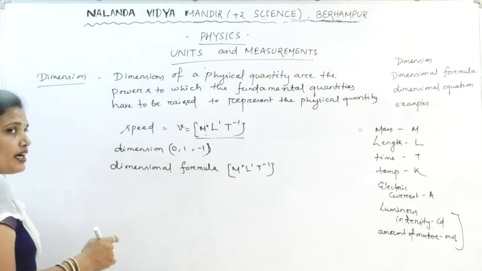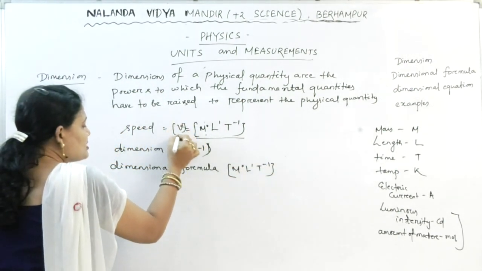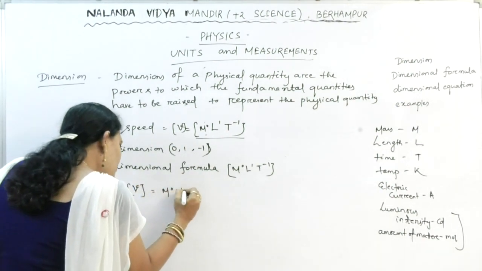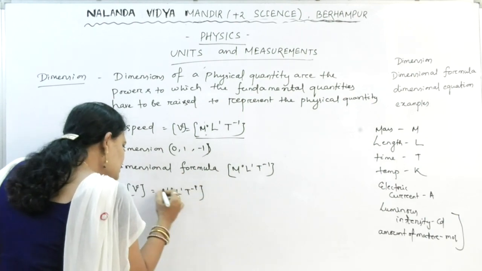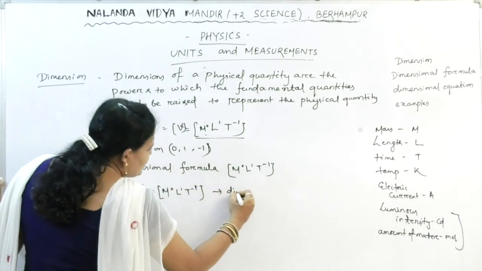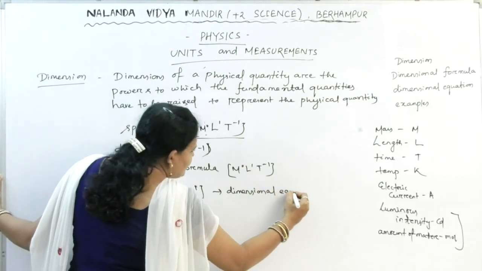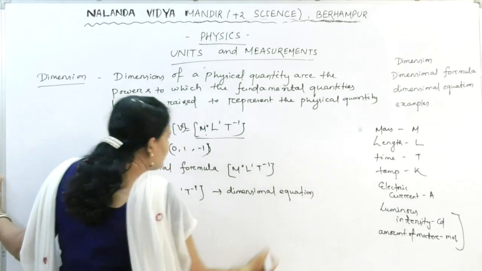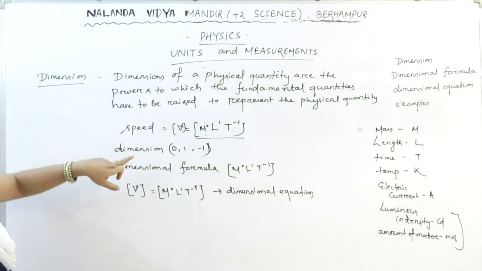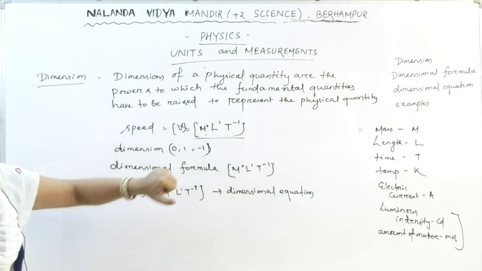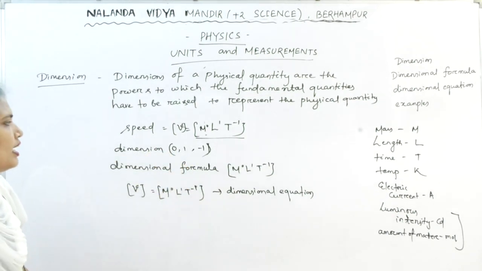Then if you write down along with the physical quantity, V is equal to M0 L1 T minus 1, what is this one? This is the dimensional equation. All of you clear about what is dimension? Dimensions are the powers to which the fundamental quantities have to be raised.